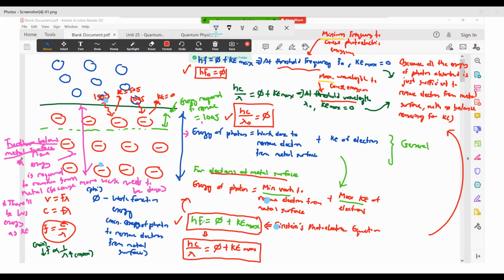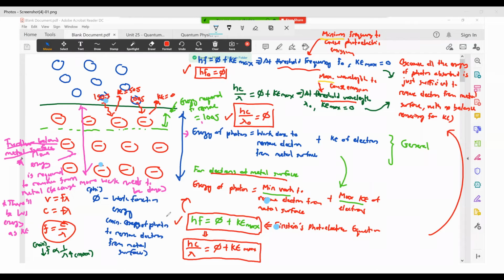If this one is in terms of frequency, you can change it to be in terms of wavelength, because you know that v is equal to f lambda. The v here is the speed of light, so I changed it to a different variable called c. Frequency itself is c over lambda. So if I substitute this in here, you get hc over lambda.